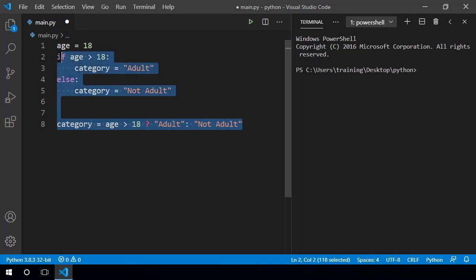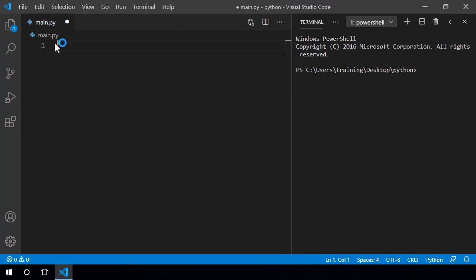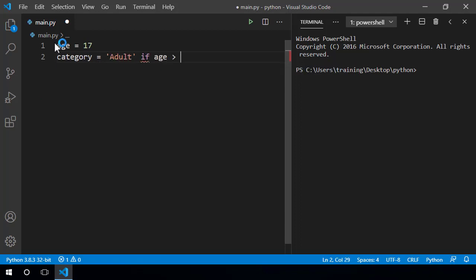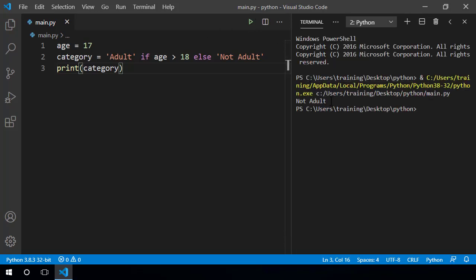In Python, it's even simpler. We can write it like plain English. Category equals adult if age greater than 18, else not adult. That's really expressive. That's the beauty of Python. It's clear and very much like plain English.